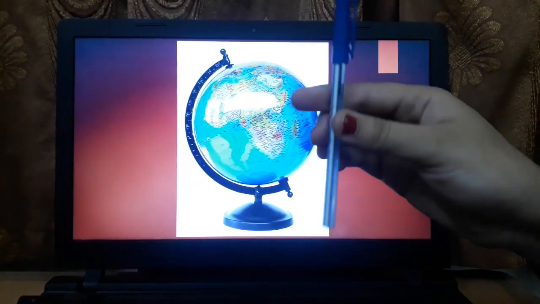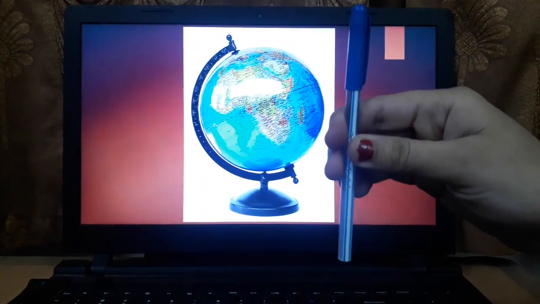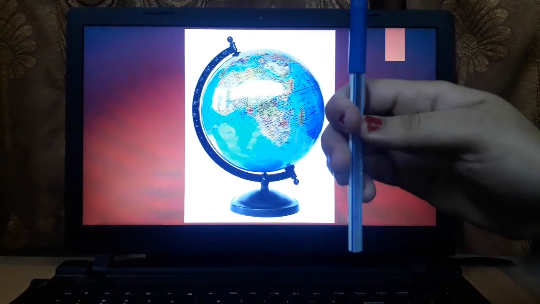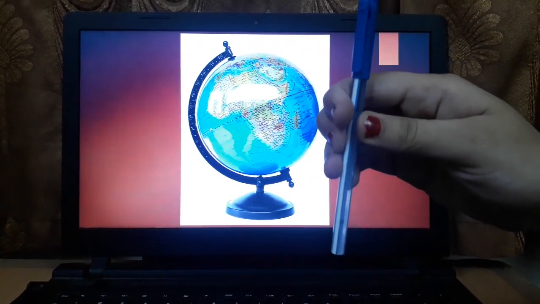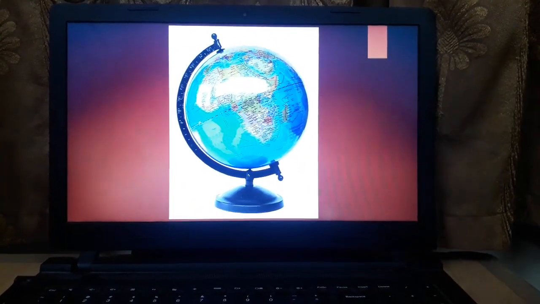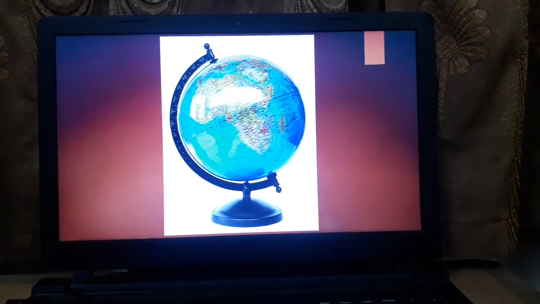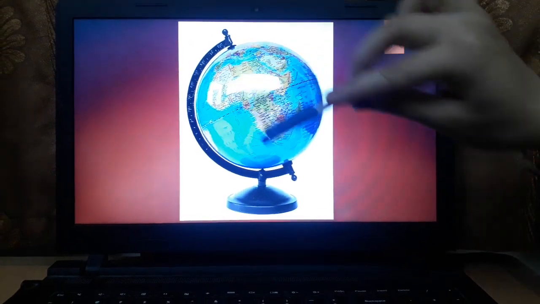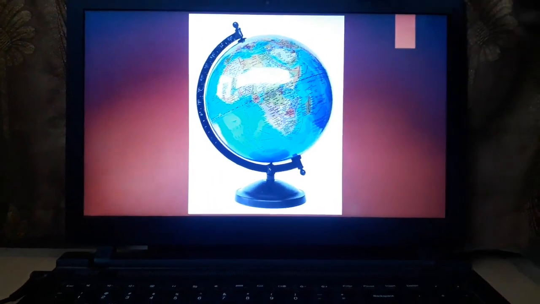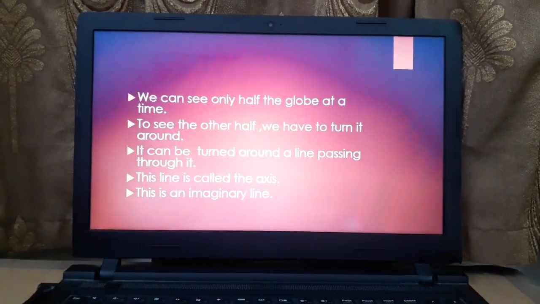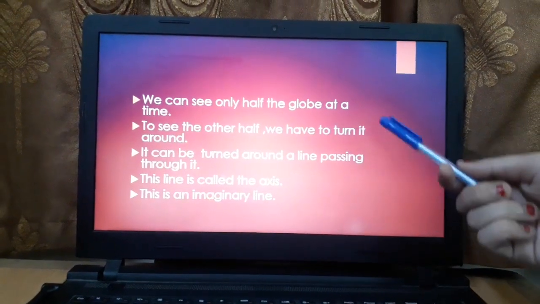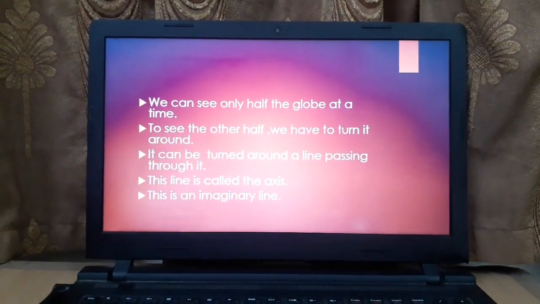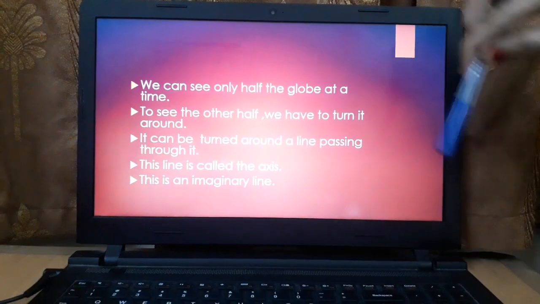The forward portion. If you take the example of this pen, you can just see the forward part. When I rotate it, then you will be able to see the backward portion. Similarly, if we talk about earth, you can see only the forward portion. You will have to turn it, rotate it to see the backward part. So, to see the other half, we will have to turn it around or rotate.